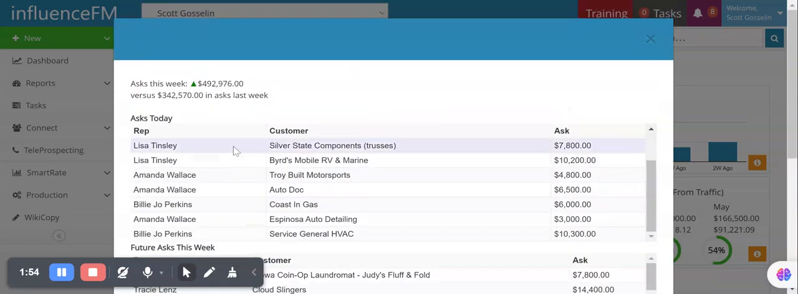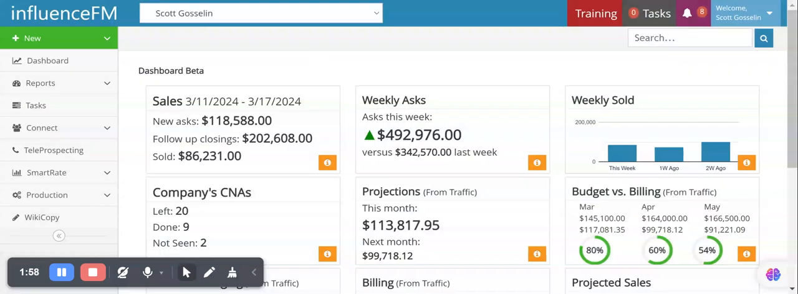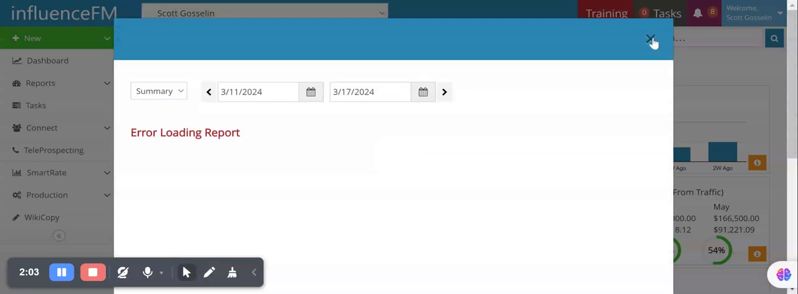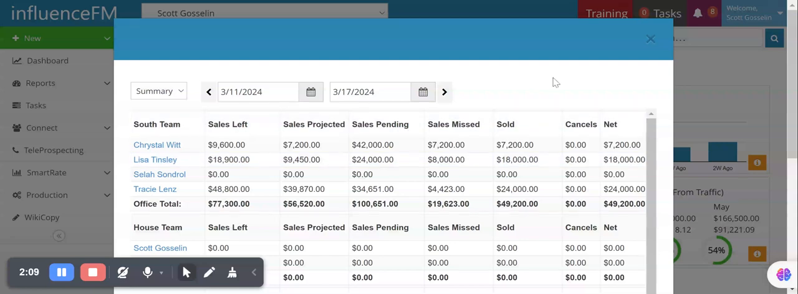If we want to drill down even further on these asks, we have two ways of doing this. We can go back to the sales and click on the sales, and that will give us an overview again. But this breaks it down into how many sales we have left and how many sales are pending. Now, you may say to yourself, what's the difference between sales left and sales pending? Very simple. Sales left is a brand new sale, a sale we haven't asked for before. This is a new annual, a new presentation.